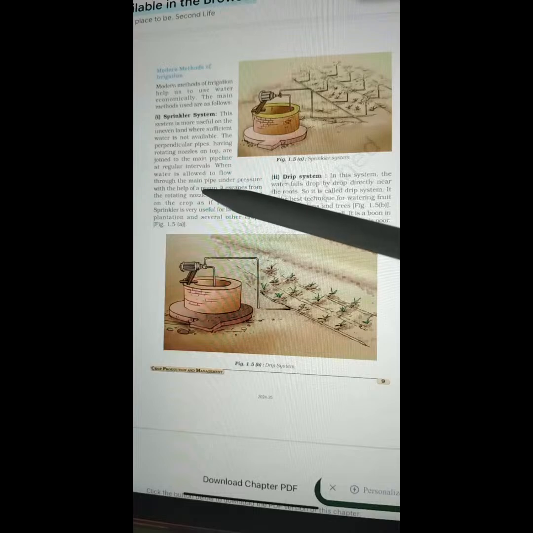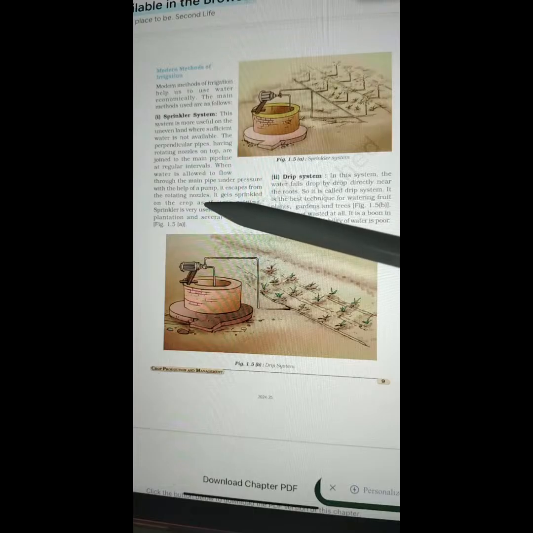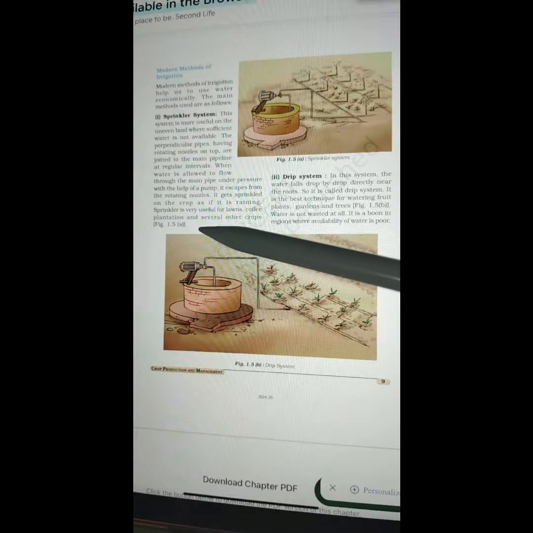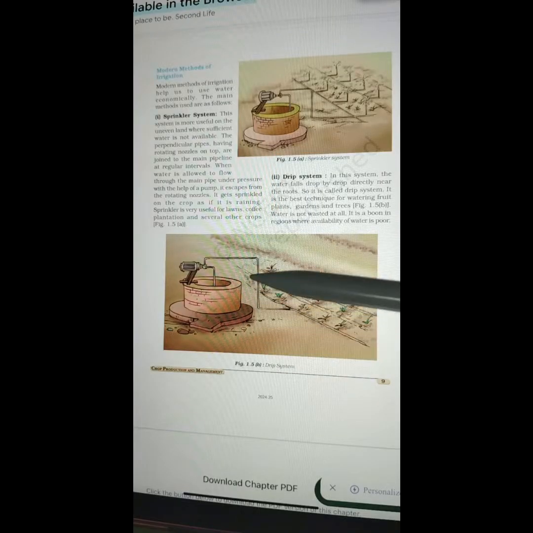1. Sprinkler system. The system is more useful on uneven land where sufficient water is not available. The perpendicular pipes having rotating nozzles on top are joined to the main pipeline at regular intervals. When water is allowed to flow through the main pipe under pressure with the help of a pump, it escapes from the rotating nozzles. It gets sprinkled on the crop as if it is raining. Sprinkler is very useful for lawns, coffee plantations, and several other crops. This has been shown to you in figure 1.5a.